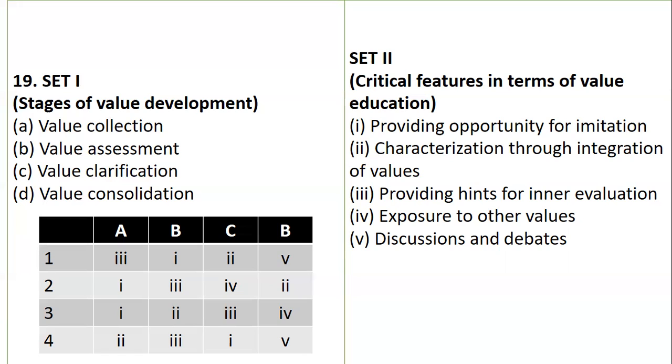So try to sort it out, so that let us see how many of you are getting the answer in the right way. Yes, so the right answer is option number 2. Value collection is providing an opportunity for imitation. Value assessment is providing the hints for evaluation. Value clarification is exposure to the other values, and consolidation stands for characterization through integration of values. So basically, this is what the features are with reference to the stages of value development.